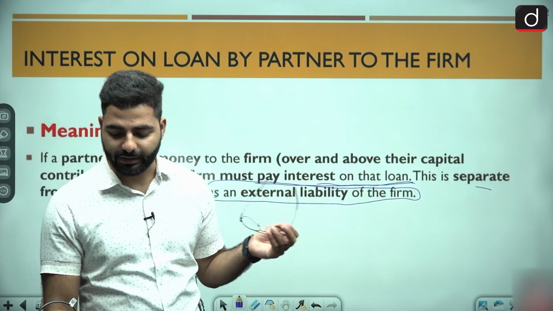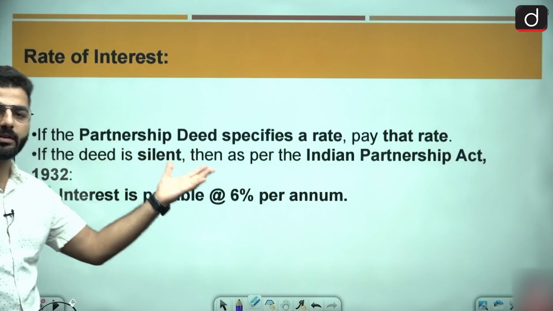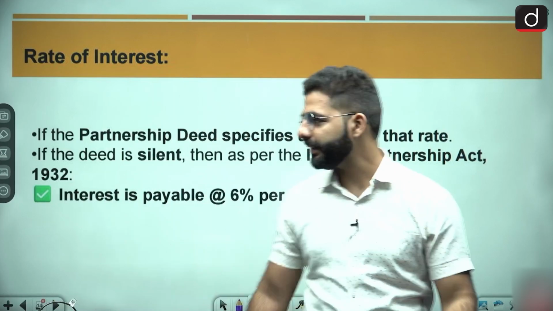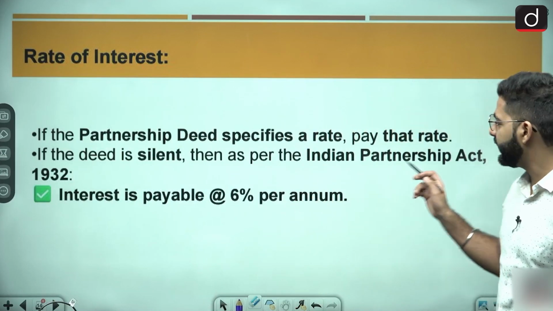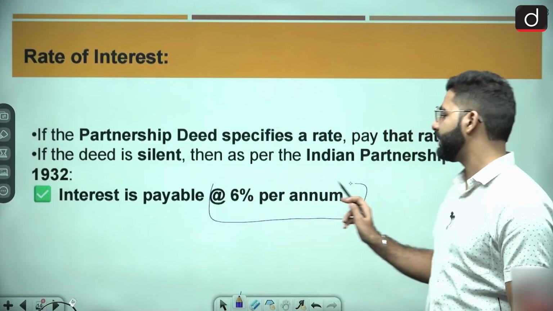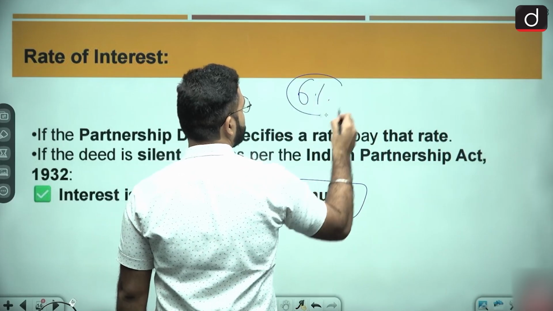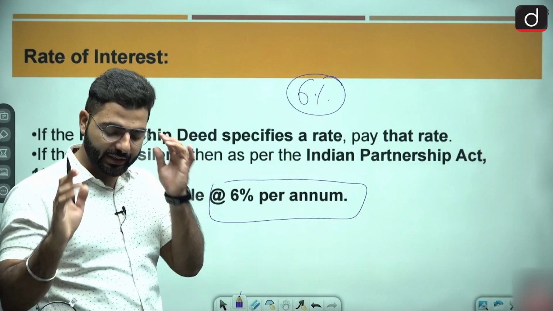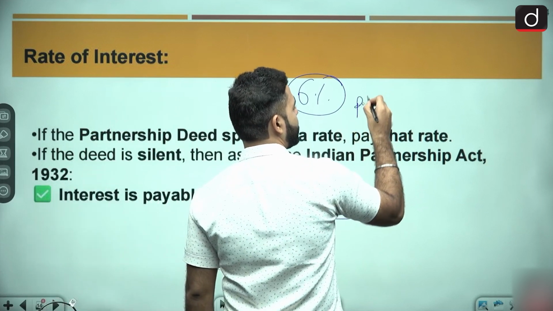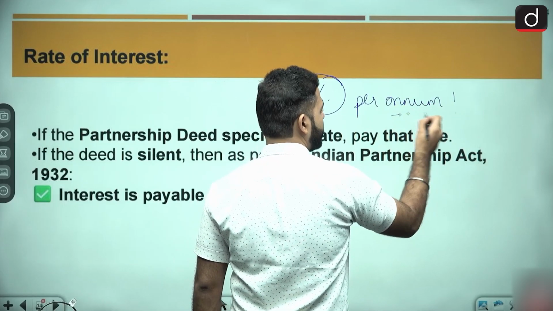Now next question I will ask, पहले ये लिख लो, फिर I will ask you one more question. As we were discussing, if the partnership deed specifies a rate, then that rate will be used. But if the deed is silent, then as per the Indian Partnership Act, interest is payable at the rate 6% per annum. So if you write only 6%, half of your marks will be deducted. You have to write 6% per annum. That is yearly 6%. So this word is important.